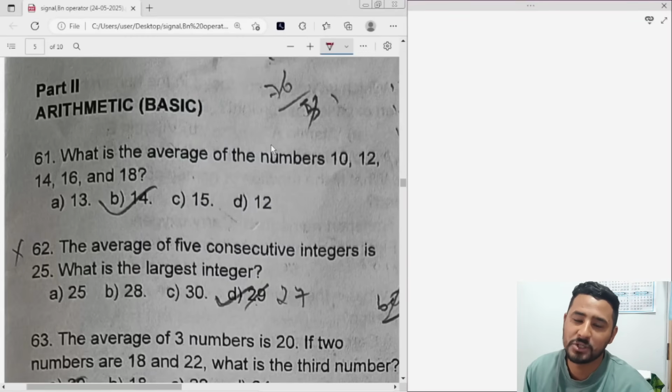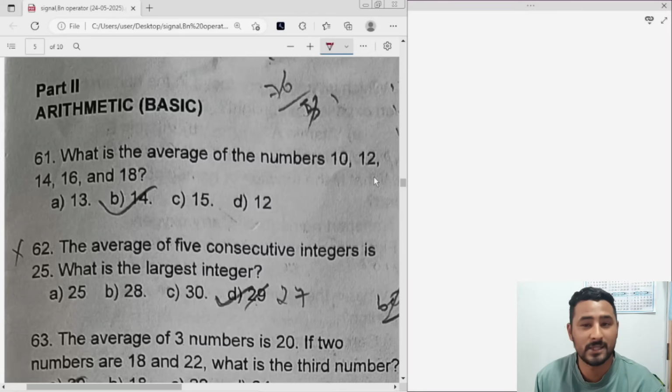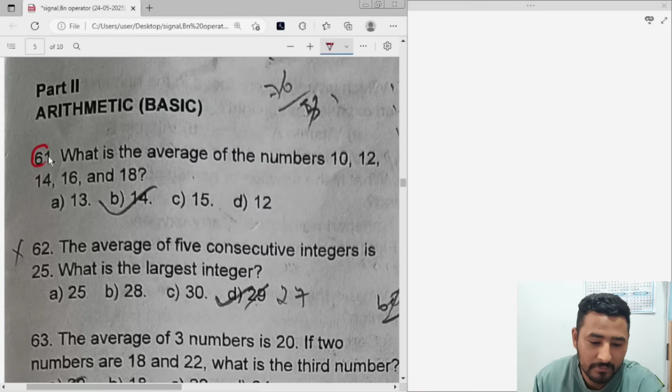Today we'll be solving the question paper of Signal B Operator, which was held today itself, that is 24th of May 2025. So let us solve the arithmetic and science part. The rest of the part will be solved by Self-Pinscam. So let's begin with the first question of arithmetic, that is question number 61.